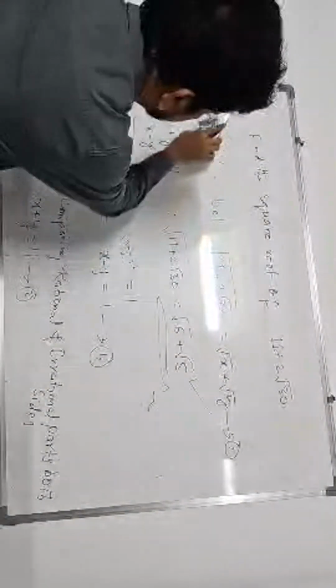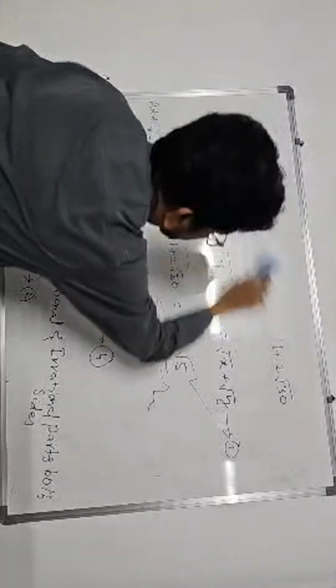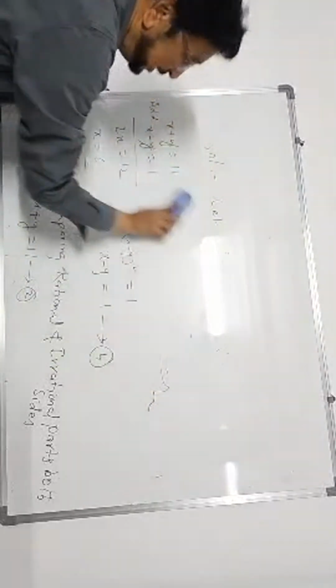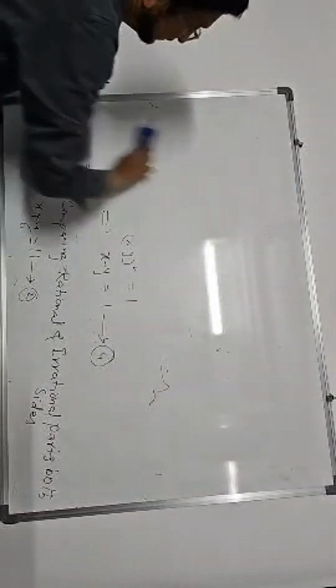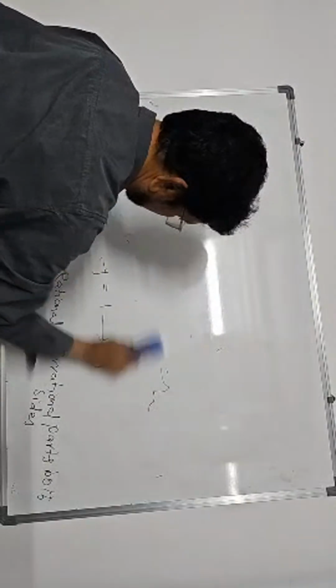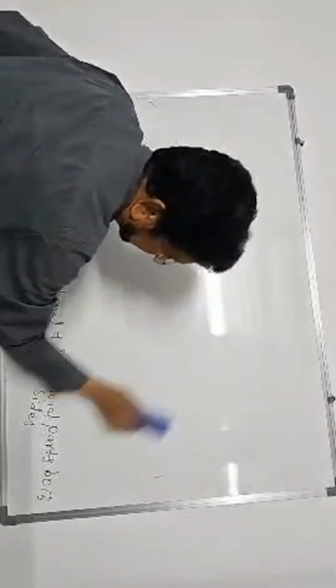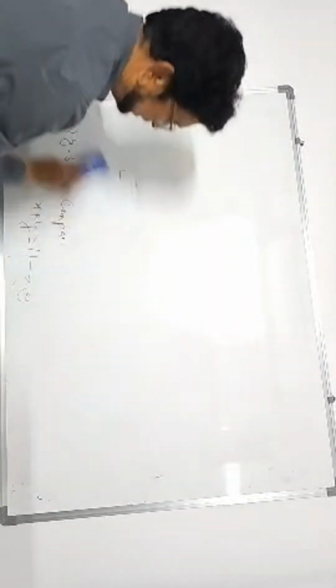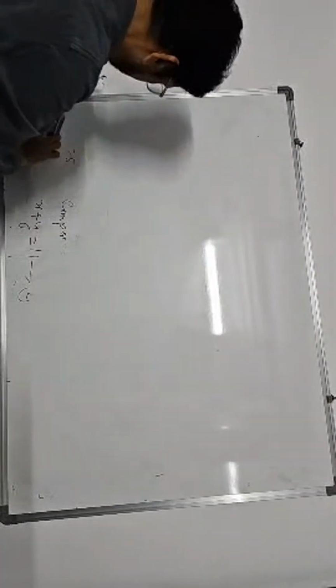Also in intermediate this type of problem is there. Find the square root of 11 plus 2 root 30 is in intermediate first year. Therefore, all these classes are interconnected. 9th is connected to 10th, 10th is connected to 11th, 11th is connected to 12th also.